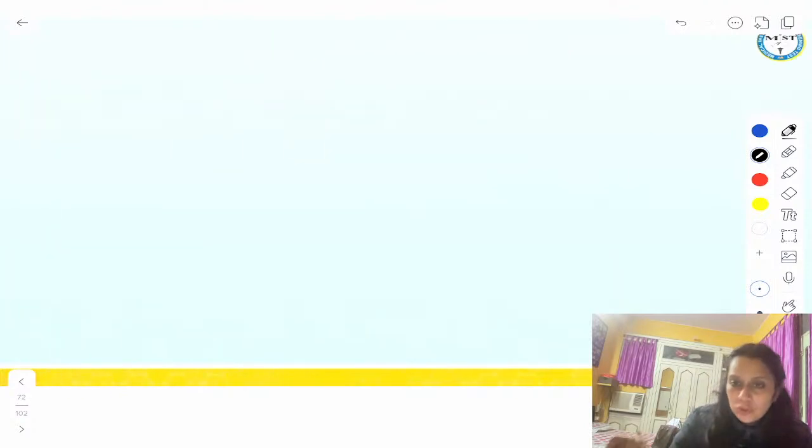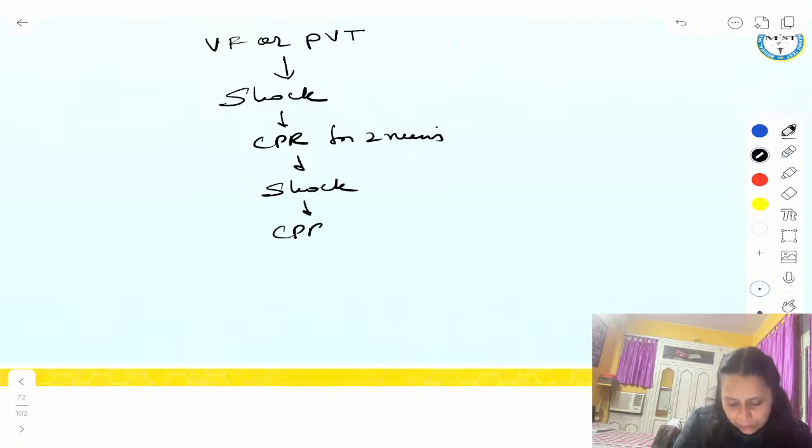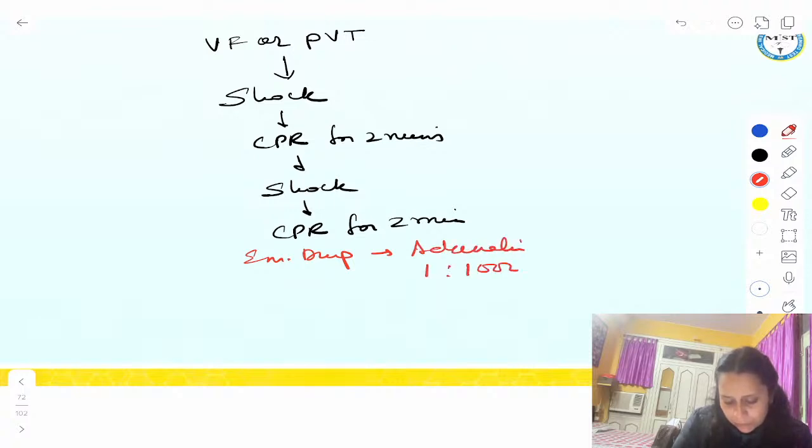So how do we manage shockable rhythm of ACLS? Ventricular fibrillation or pulseless ventricular tachyarrhythmia. The first thing we do is give shock. Then we do CPR for 2 minutes. And then again we give shock, and again CPR for 2 minutes. And we give emergency drug. Emergency drug is your adrenaline. Adrenaline we give 1 in 10,000, 1 milligram.